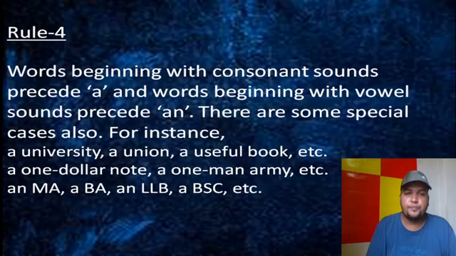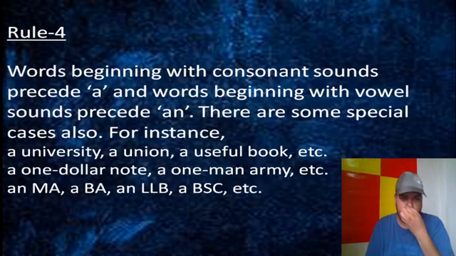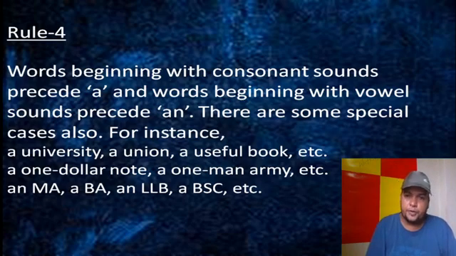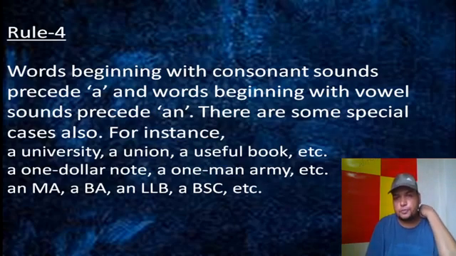Like a university, a union, a useful book. You see that in university, the first letter is U, so it is a vowel, and the same with union and useful book. Actually their first letter is a vowel, but they are pronounced in a different, special way. Like in university, you see the U sounds like 'yoo', so not like a vowel sound. If a vowel sound comes, then the conventional thing will happen. But if it is an umbrella, that time it will be an. You understand? That's why it is called a special case. So in this case, we put a.